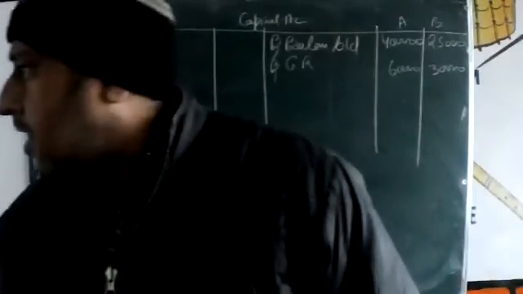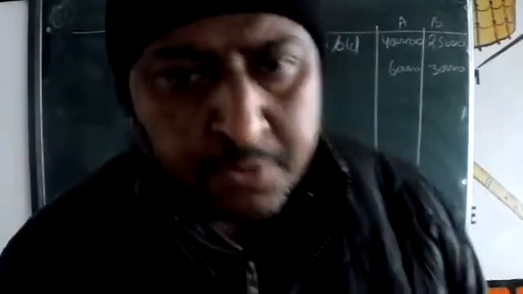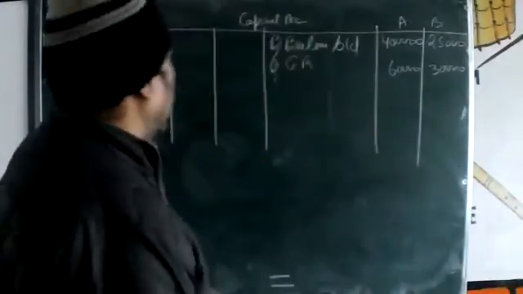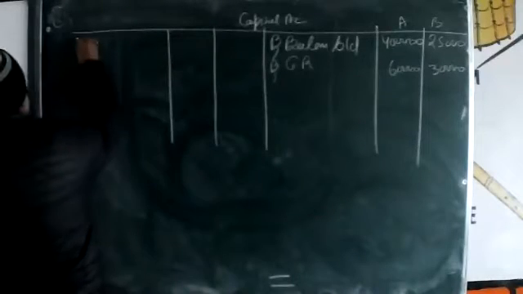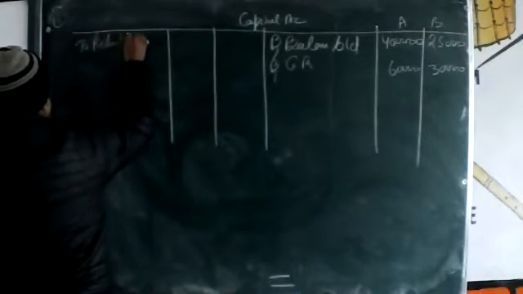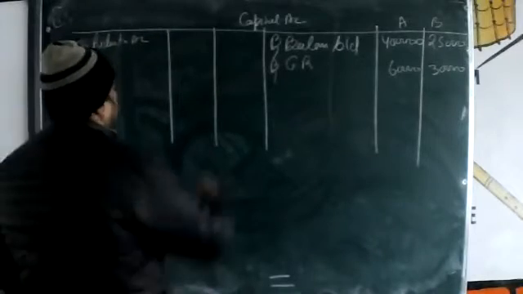In that realization, just see whether any profit or loss has come. Loss is there. Then the loss will be distributed, debited to the partners' capital accounts.